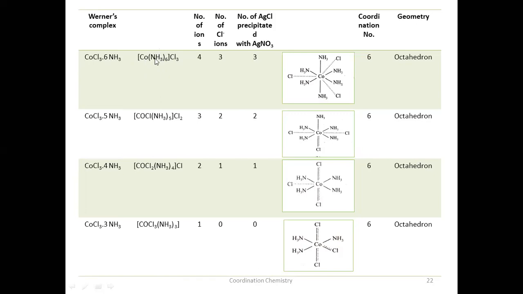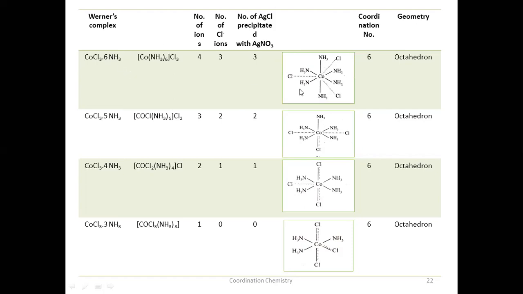So what is the total number of ions here when we ionize this? This whole coordination sphere is a cation, that is 1 ion, and the remaining 3 chloride ions, so a total of 4 ions. Out of these 4 ions, how many chloride ions are there? 3, Cl3. Since these chloride ions are outside, they are easily available for the reaction with AgNO3. Therefore, 3 moles of AgCl are formed when we allow this complex to react with AgNO3. So this is Werner's formula.